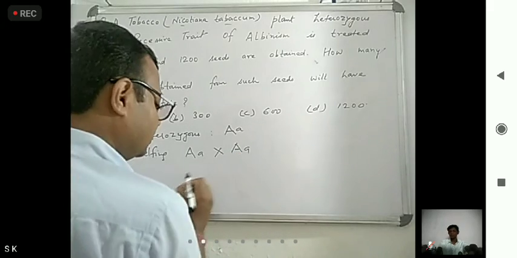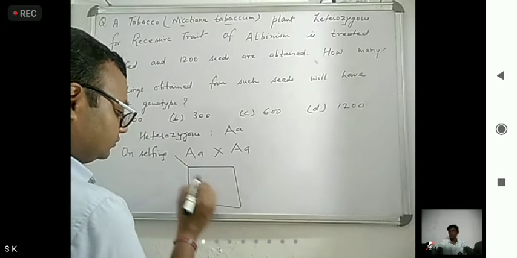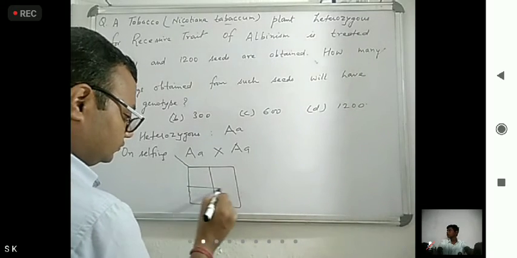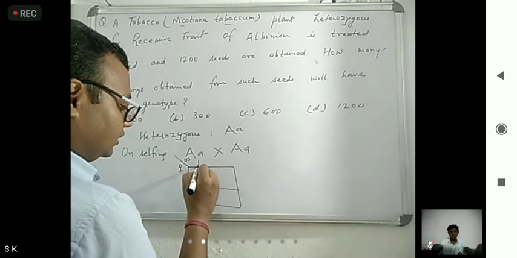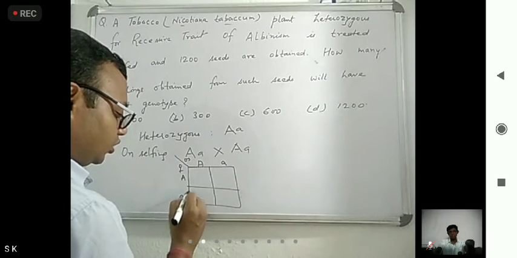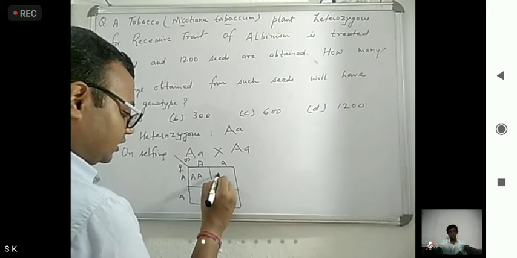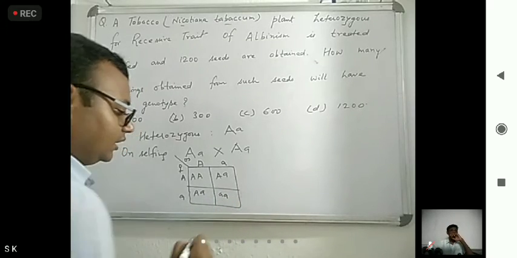We are just making a Punnett square. This is the male and this is the female partner. So capital A, small a here, and here also capital A, small a. So capital A capital A, capital A small a, capital A small a, and small a small a.